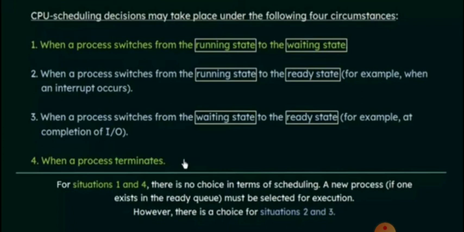Okay, so last point, for situations 1 and 4 there is no choice in terms of scheduling a new process. If one exists in the ready queue, it must be selected for execution. Okay,